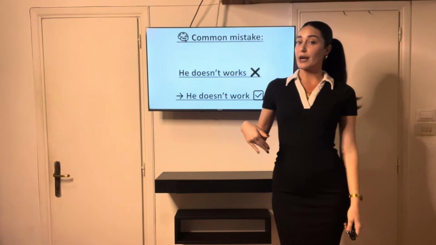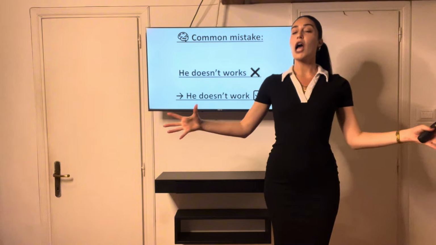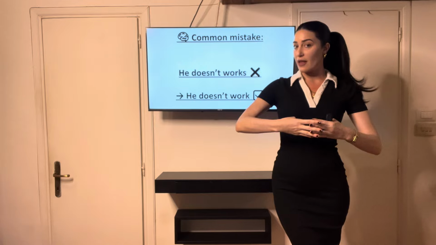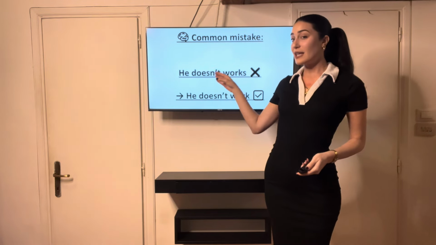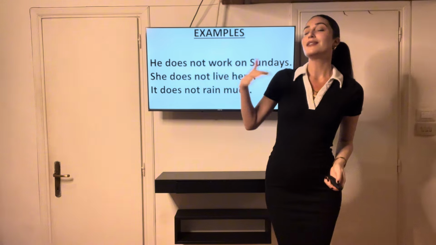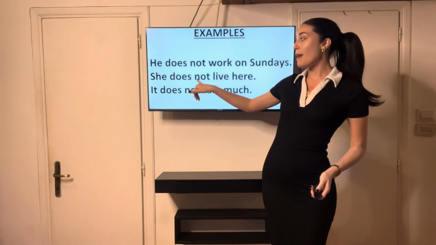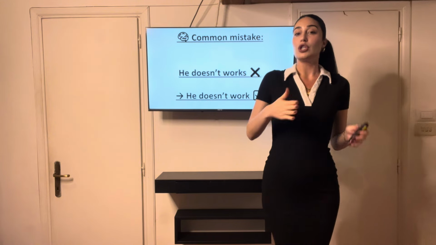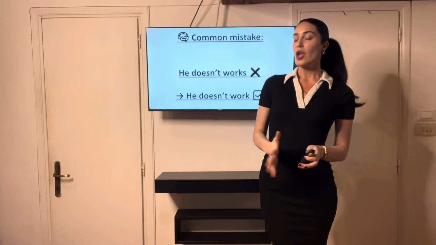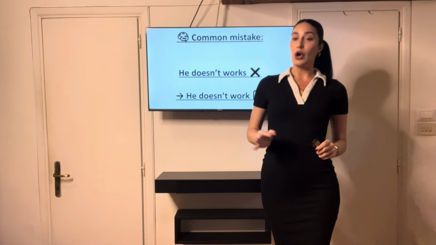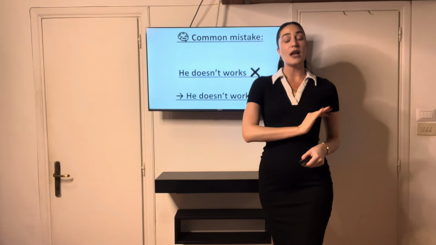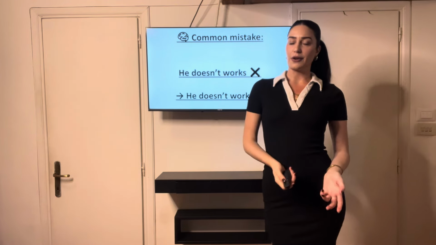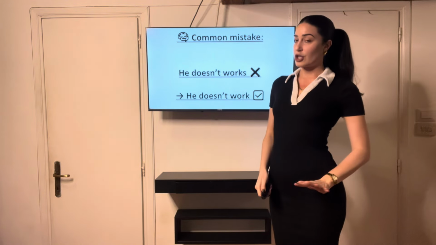Now, in case you're wondering, doesn't is what we call a contraction, okay? A contraction is when two words get smooshed together and become one. So doesn't is a contraction form of does not, okay? So when you marry does and not together, it becomes doesn't. Now, do you remember what do not becomes? Don't, okay? Don't is what do not becomes. And we use that all the time. I don't like it. I don't live here. So very common to use these contractions, okay?